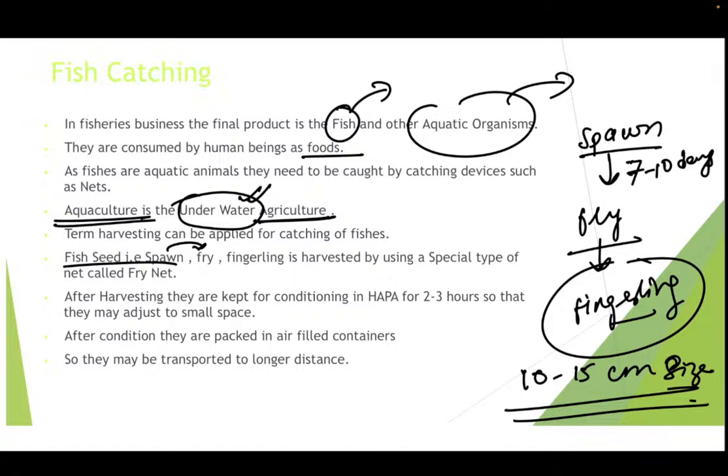Fingerling is harvested by using a special type of net called the fry net. So there is a special type of net that is known as the fry net. After harvesting, they are kept for conditioning in the hapa for 2 to 3 hours so that they may adjust to the small space. Now you need to pronounce that word as hapa. So hapas are the fixed enclosures. Please write, hapas are the fixed enclosures.